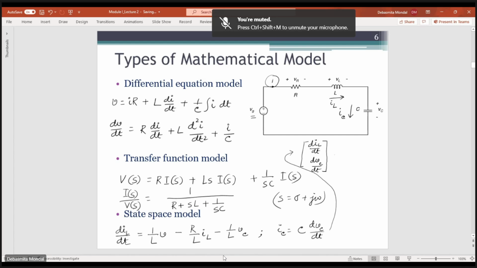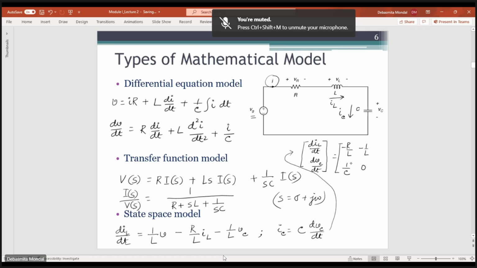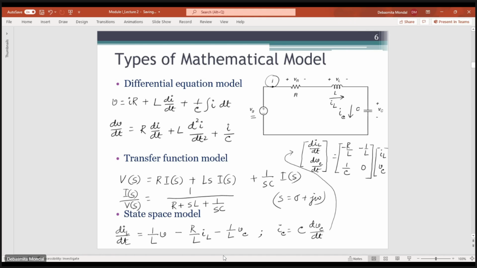This will be equal to the matrix [minus R/L, minus 1/L; 1/C, 0] times IL and VC, plus [1/L; 0] times the voltage.